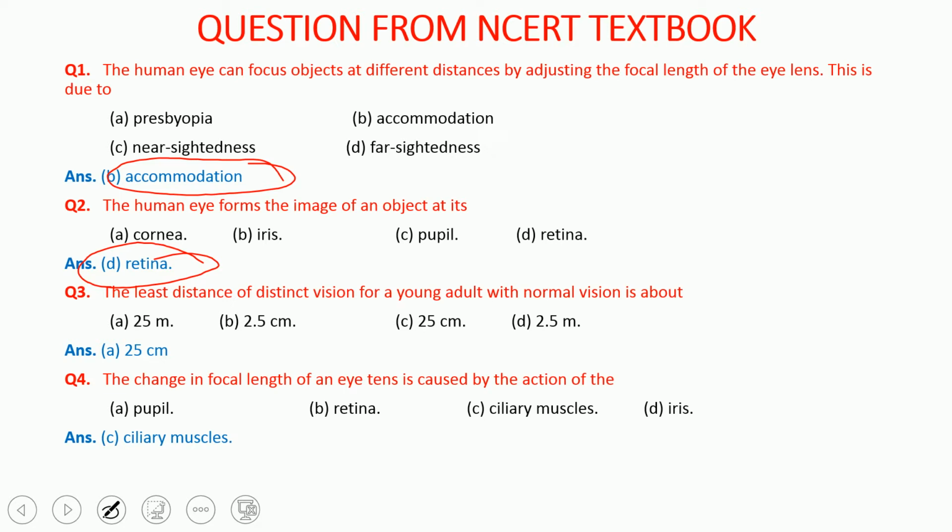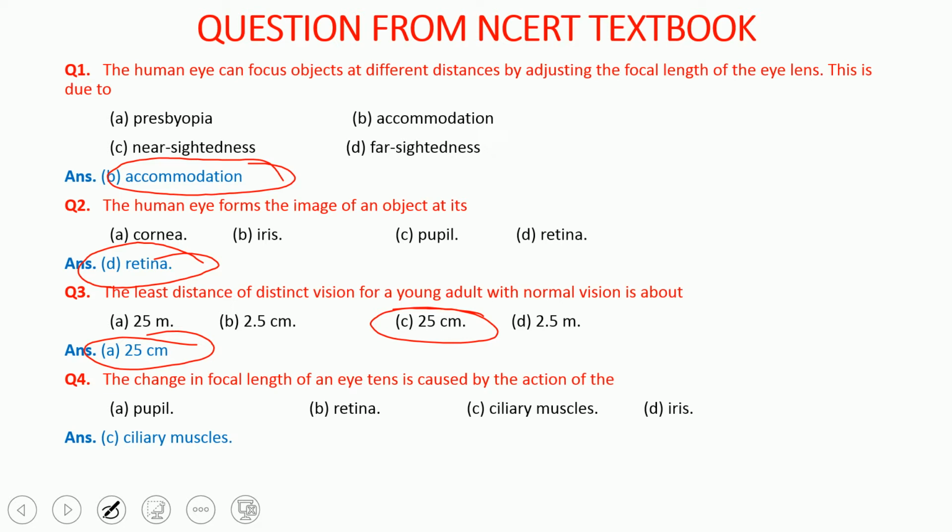Next is the least distance of distinct vision, which is also called the near point. For a young adult with normal vision it is 25 centimeter. So 25 centimeter is the answer. That is also a repeat actually.